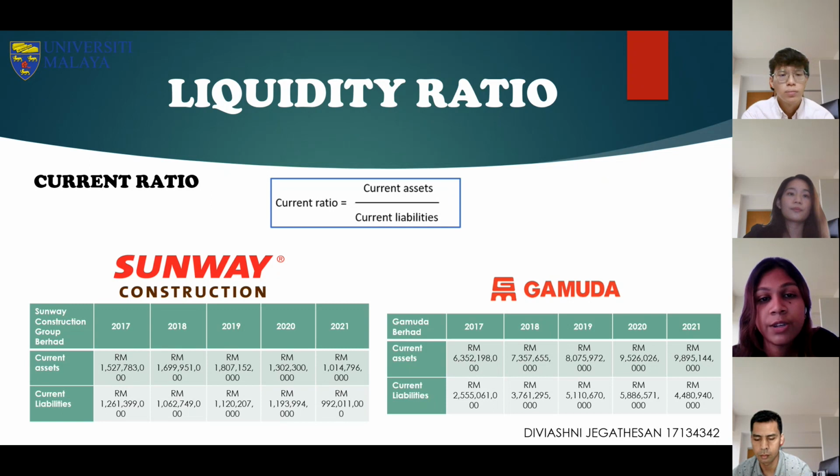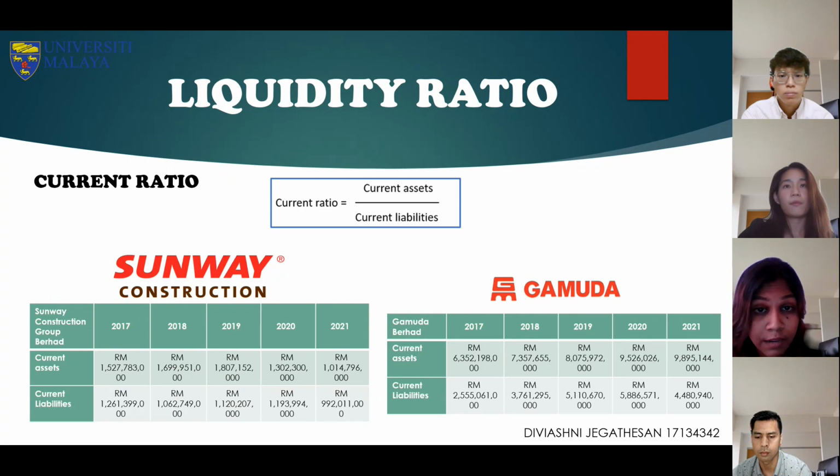So now moving on to the ratio analysis, I will first present on the liquidity ratio. The liquidity ratio measures how quickly the company can convert assets and use them to pay off its short-term obligations. The current ratio is under the liquidity ratio and it measures the ability of a firm to settle its short-term loans and payables within 1 year with its total current assets. We have calculated the current ratio for both companies as shown in the table here. From the data, next slide.